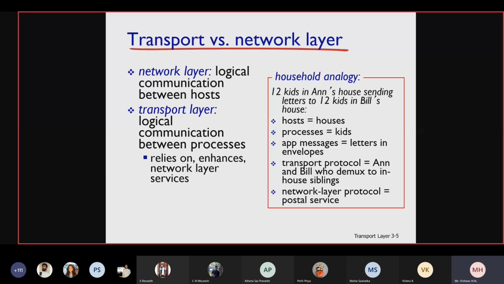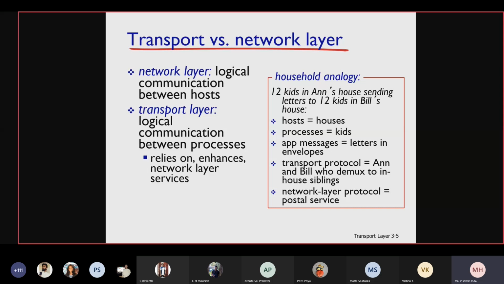See, somebody said physical layer. Physical layer is the physical connection between two hosts. What you said is right, but the physical connection between two end devices is taken care of by the physical layer. Here it is a logical connection. Is that clear? Network layer gives the logical communication between hosts, whereas transport layer gives the logical communication between processes.